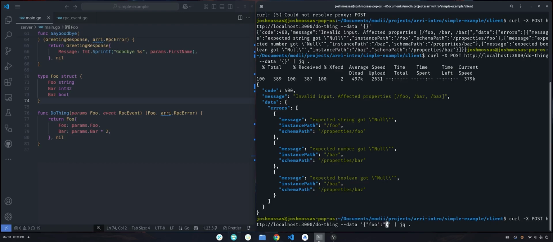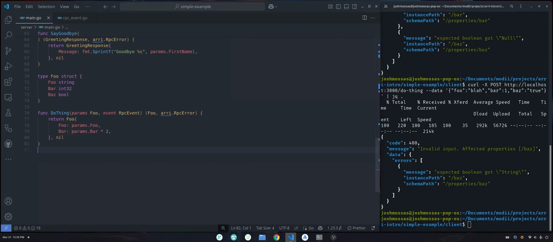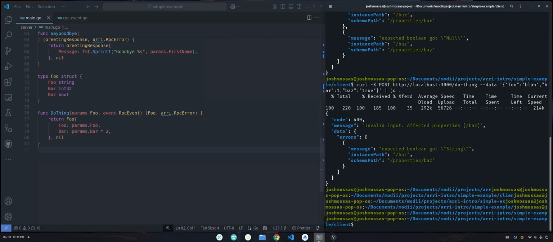And if I were to do this again, where all of our types are correct, bar is supposed to be a number, but then I make this one incorrect, maybe it's a string instead, now we get back a different error that's, hey, we were expecting a Boolean, you sent us a string, okay? So all of this validation is built into Arri RPC. And all of these standard primitive Go types are basically supported.